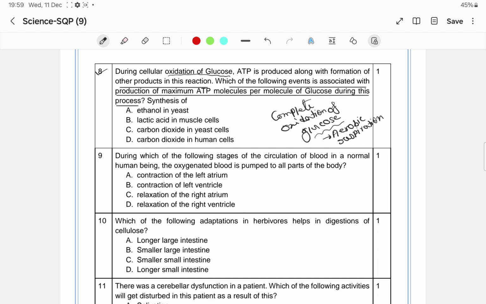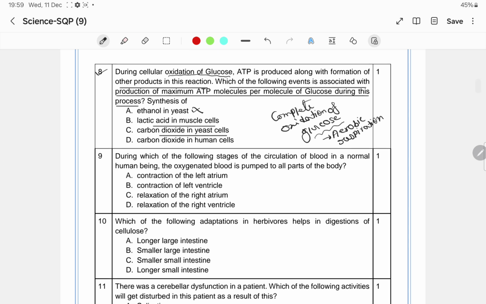So the options you can see here: the synthesis of ethanol in yeast. No, during this reaction a very small amount of ATP will be produced. Lactic acid in muscle cell will also not be the correct answer, because it is also a kind of fermentation, anaerobic respiration. Carbon dioxide in yeast cell will also not be the correct answer.